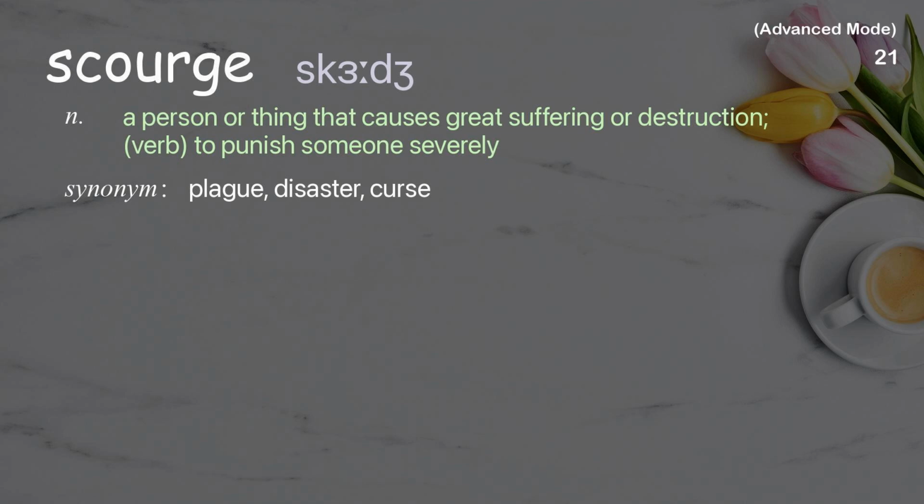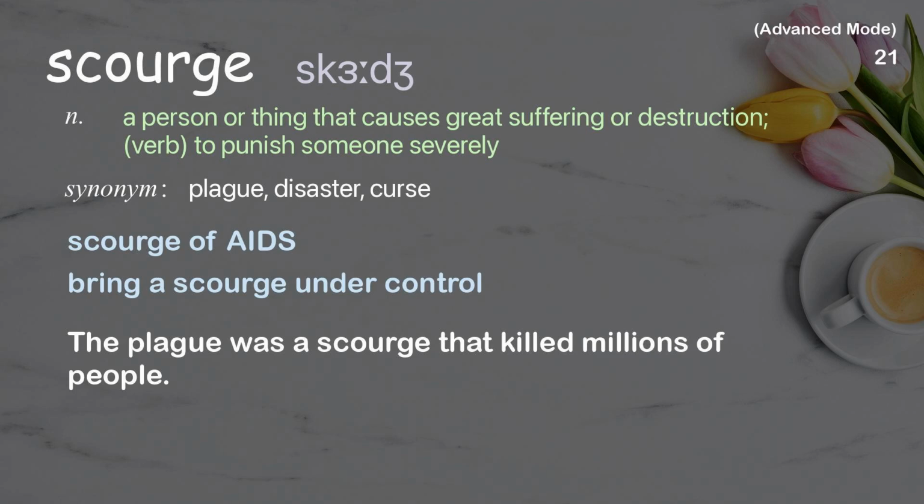Scourge. A person or thing that causes great suffering or destruction. Verb, to punish someone severely. Examples: Scourge of AIDS. Bring a scourge under control. The plague was a scourge that killed millions of people.